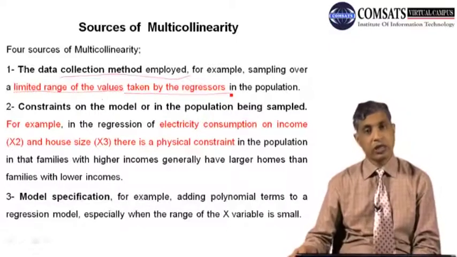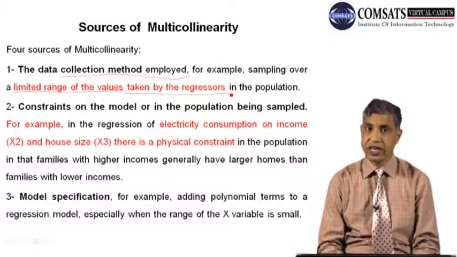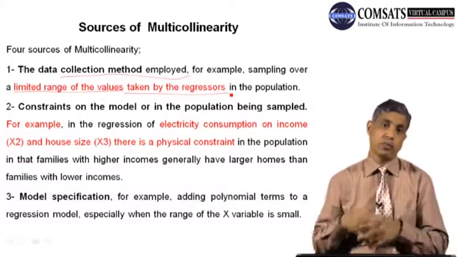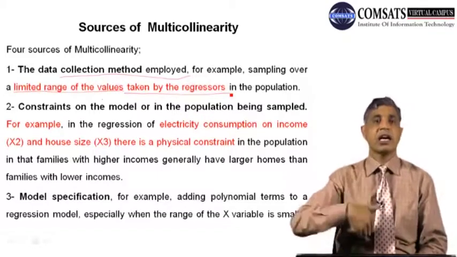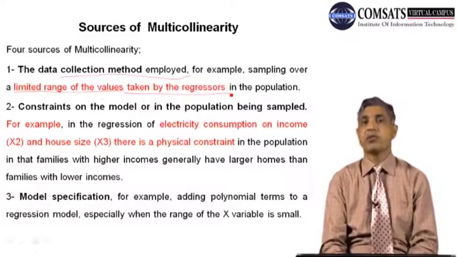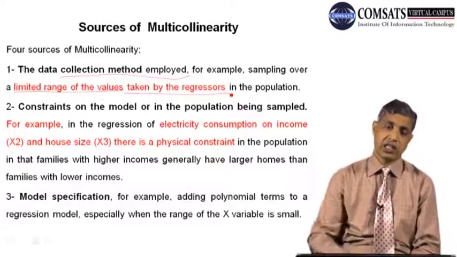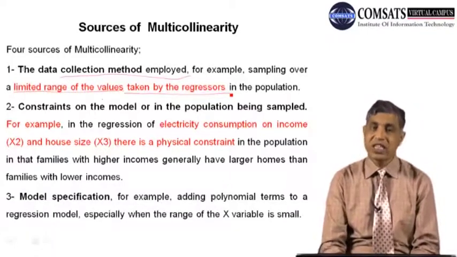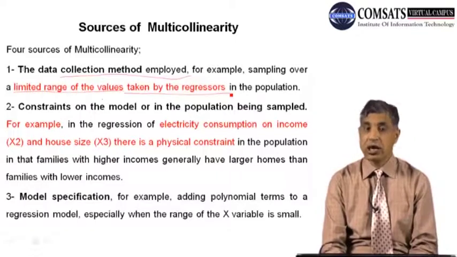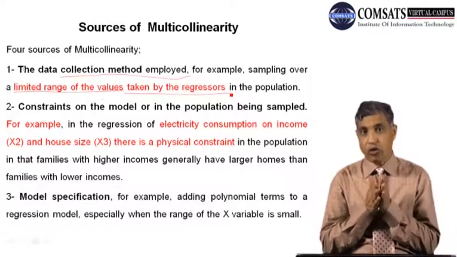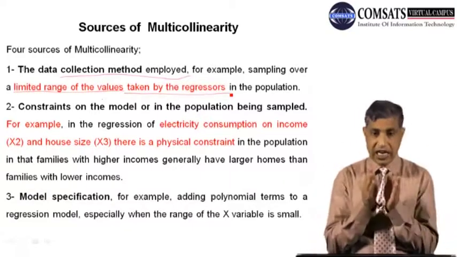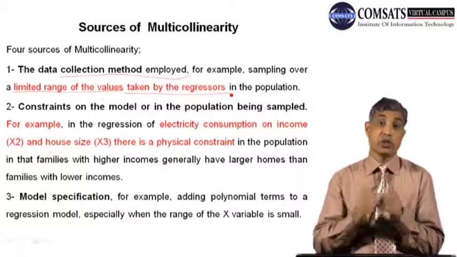If you collect the data in such a way that the variation in the independent variable is limited between two very small limits and cannot go beyond them, for example, if your regressor is just changing between 2 and 4, it is a limited range. And as there is a limited range for the regressor, there are chances of high multicollinearity, because now they can't go beyond the limits, and they are changing in a very, very narrow area.